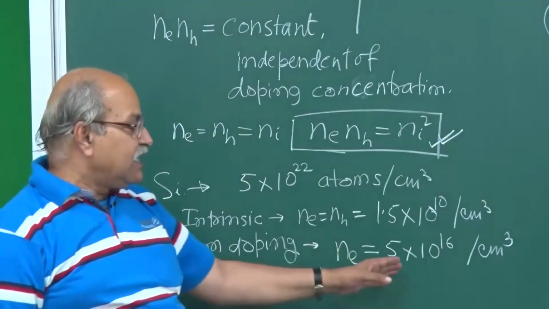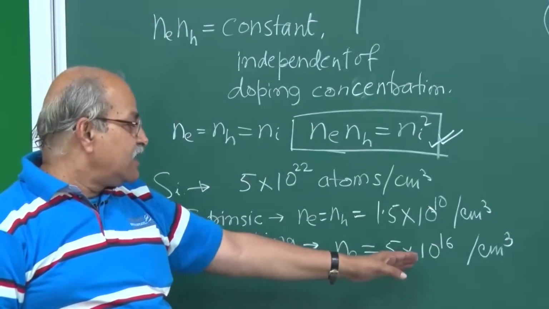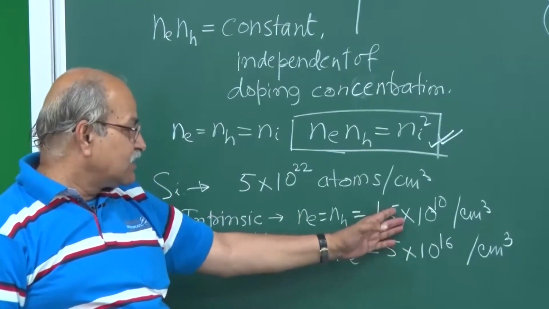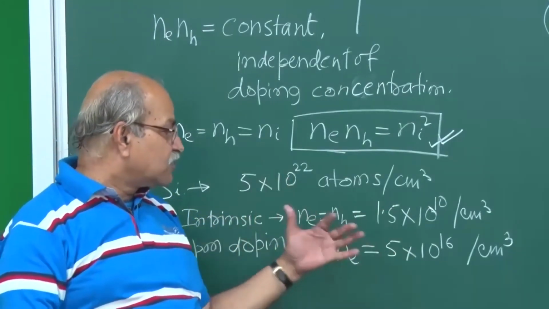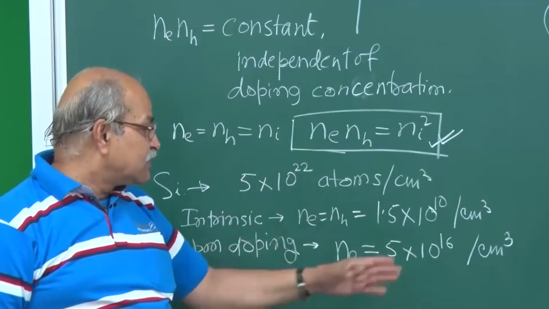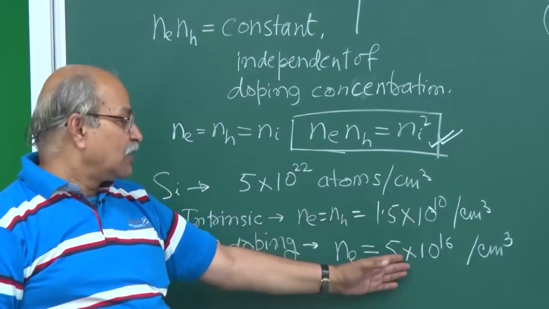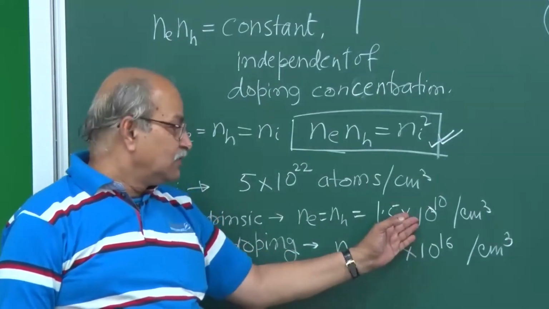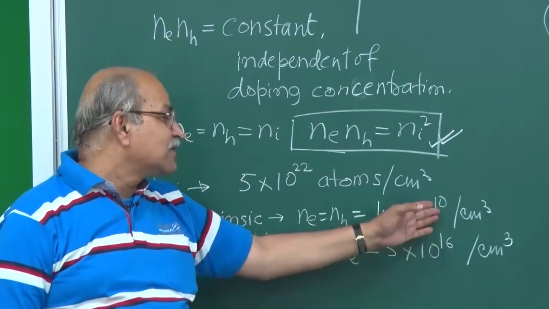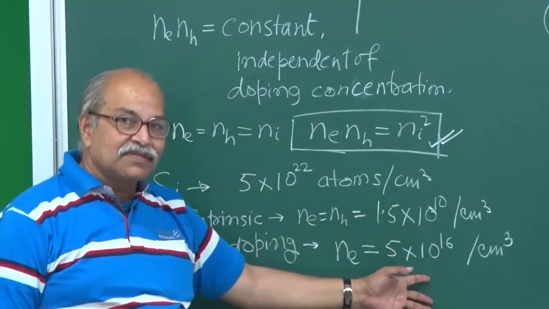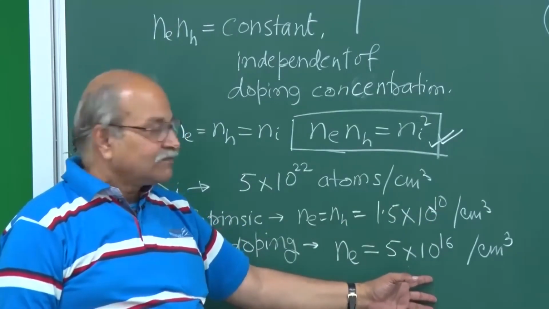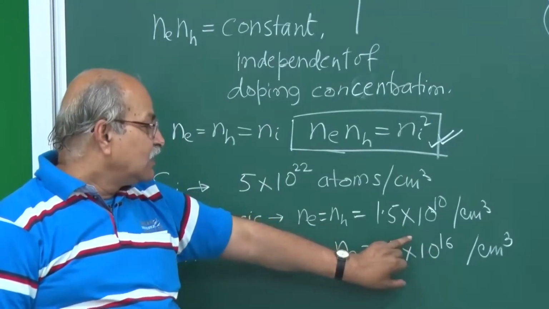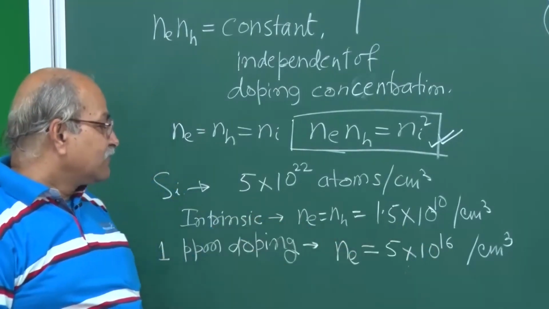So you have put these many extra electrons, and it is such a large number as compared to this intrinsic one. The total number of electrons per centimeter cube is this plus this you are putting from doping, and this was already there. But 10 to the power 16 plus 10 to the power 10 will still remain 10 to the power 16. Okay, so you can take this as the conduction electron number density after doping.